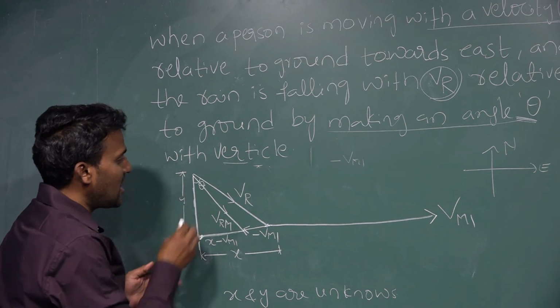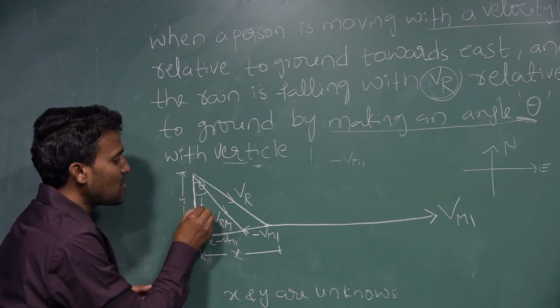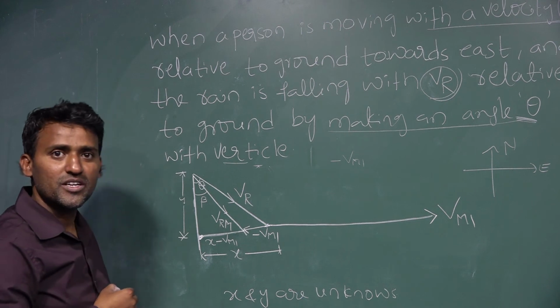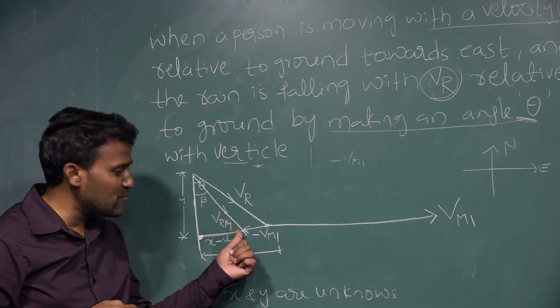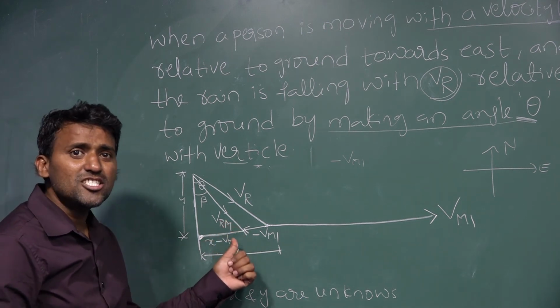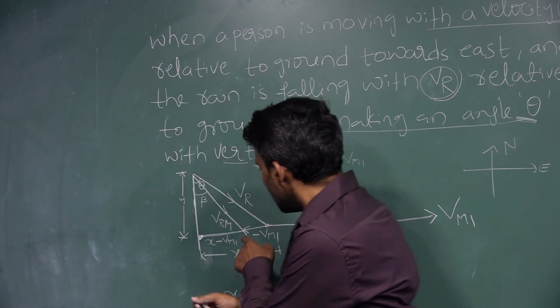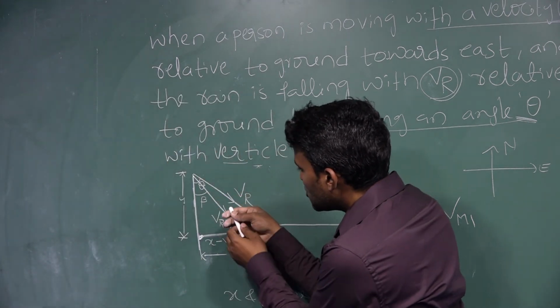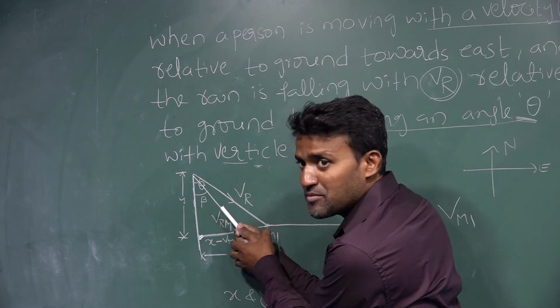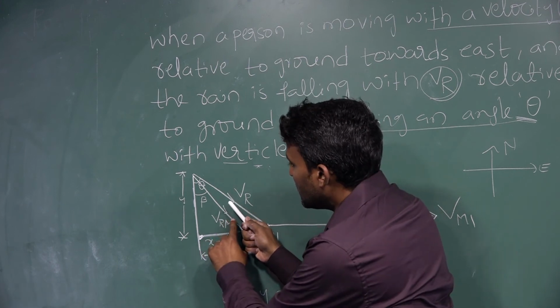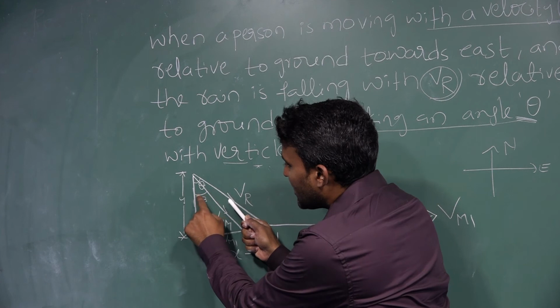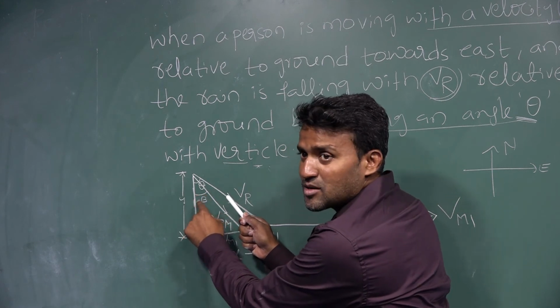The angle made by this one is beta. To protect himself, he has to keep the umbrella. See here, this is the person's position. The angle with the vertical line is nothing but beta.